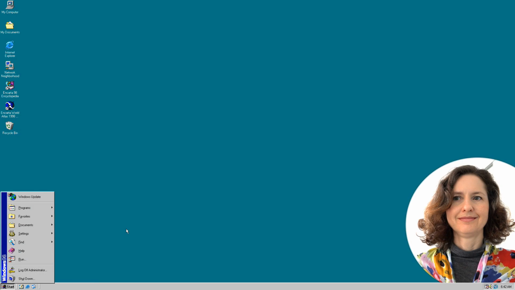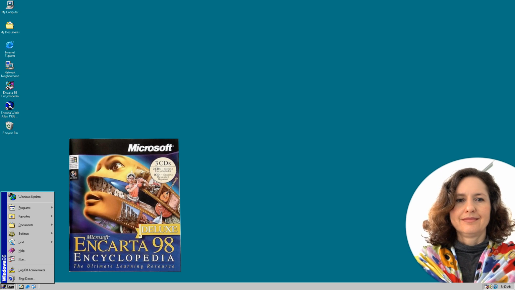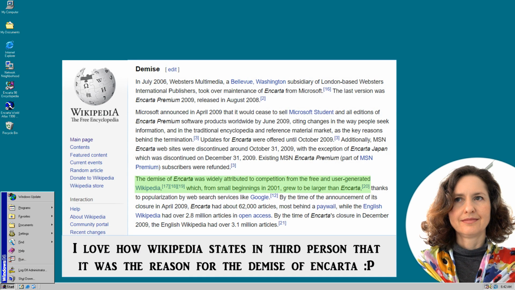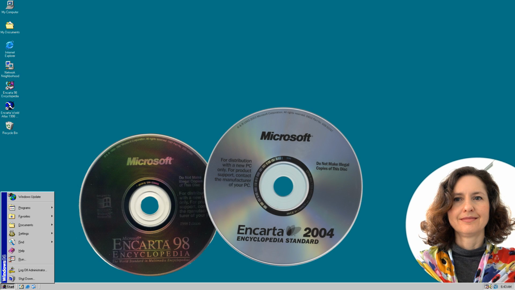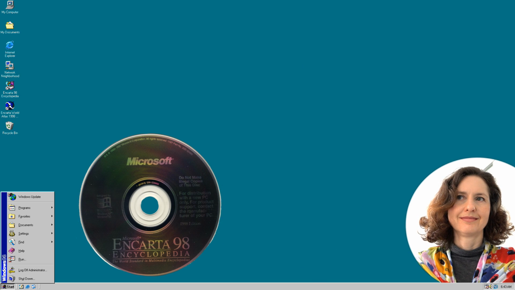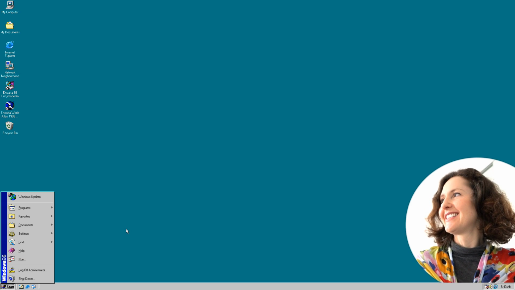So here you are on the desktop of Windows 98 and you're about to try out Encarta 98 Encyclopedia. Now that was basically a paid digital multimedia encyclopedia published by Microsoft from 1993 until 2009, when it eventually died due to competition from free online encyclopedias such as Wikipedia. Each year a new version was released on CD and later DVD before it eventually made its transition to being online based. So today you're going to be trying out the 98 version of Encarta, which was released in 1997.